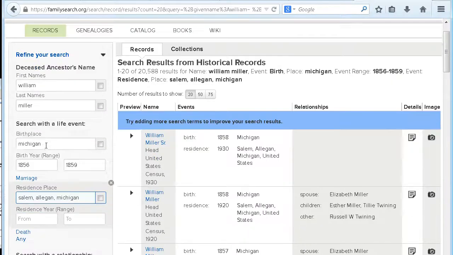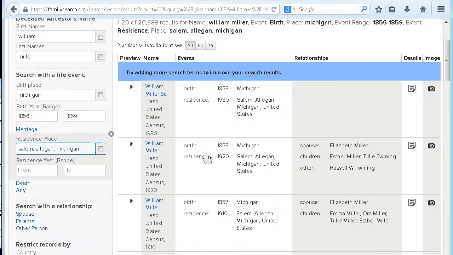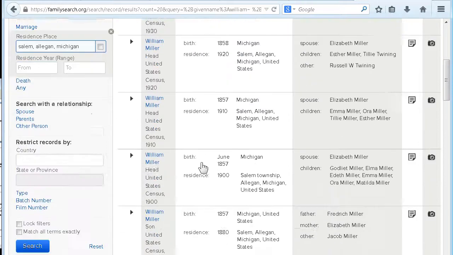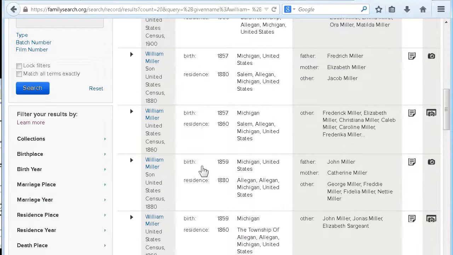I was doing all my searches at the state level without realizing that I could add a town and a county in front of the state and just get the records I needed. So here he is in 1930, 1920, 1910, 1900, 1880, 1860. Whew. All at the top of the list. I didn't have to go digging anywhere.